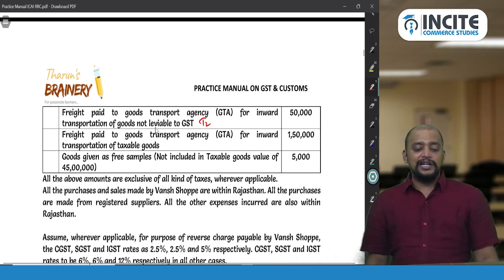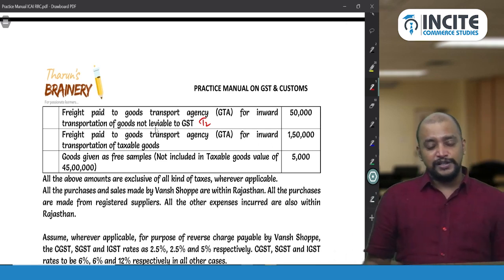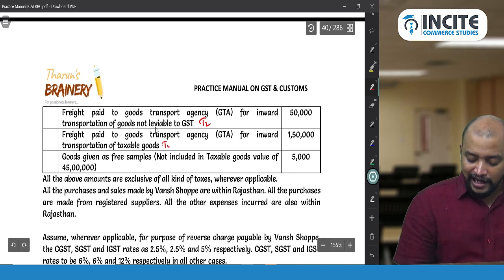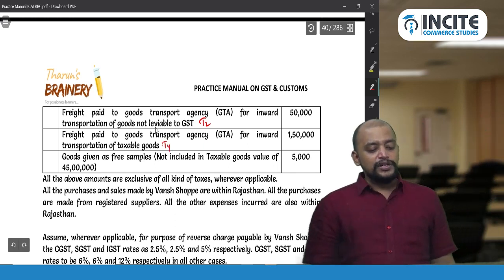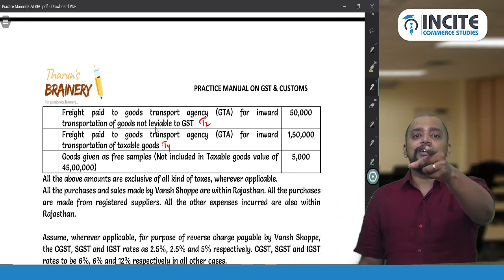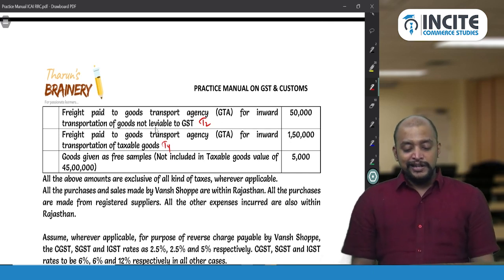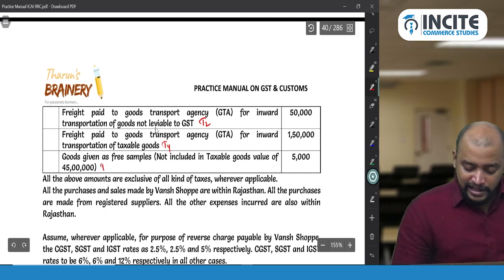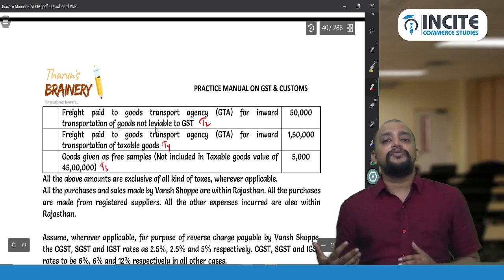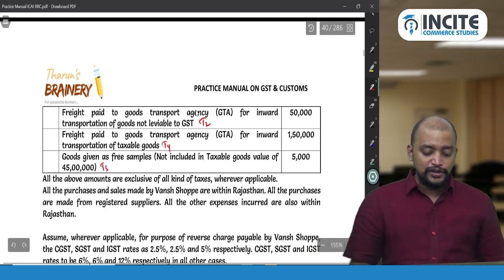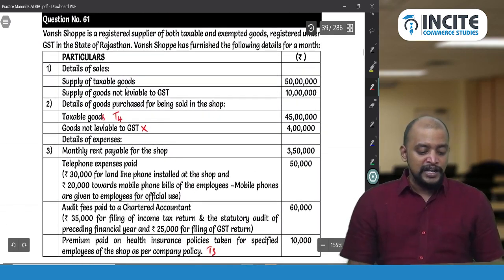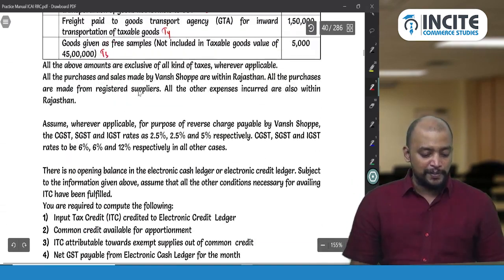Freight paid to GTA for inward transportation of taxable goods will come under T4. Goods distributed as free samples, not including the taxable goods value of 45 lakhs, are blocked credits, T3. We don't have anything used for non-business purpose. Everything is used for business purpose only, so there is nothing for non-business purpose.